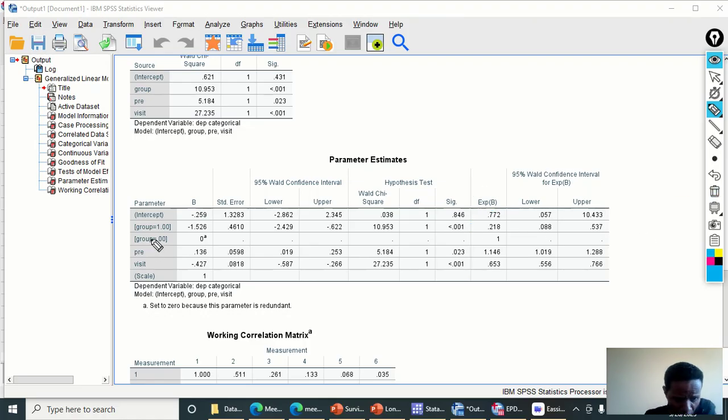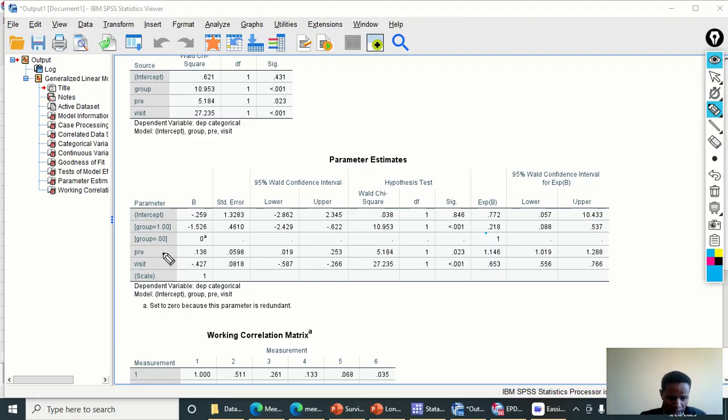For example, compared to women in the placebo group, women taking the drug are 0.218 times as likely to develop depression in the follow-up period. You can also express it as a percentage: subtract this odds ratio from 1, and it is around 78.2 percent reduction in the risk of developing depression.